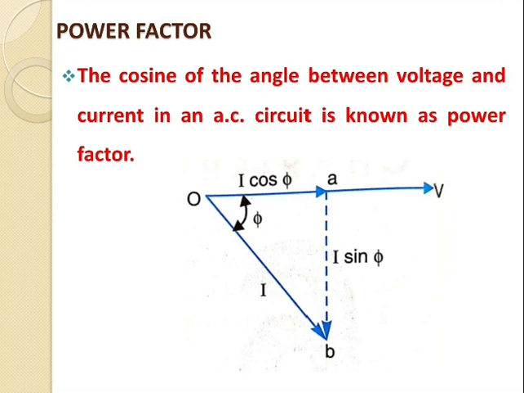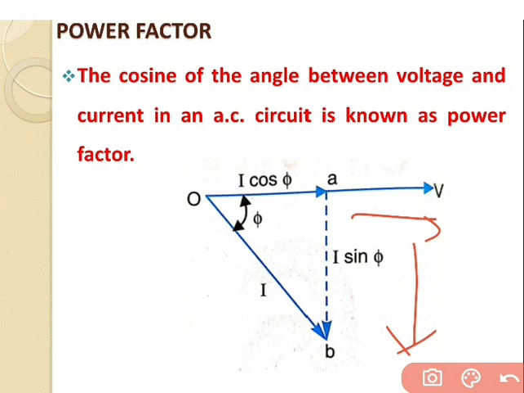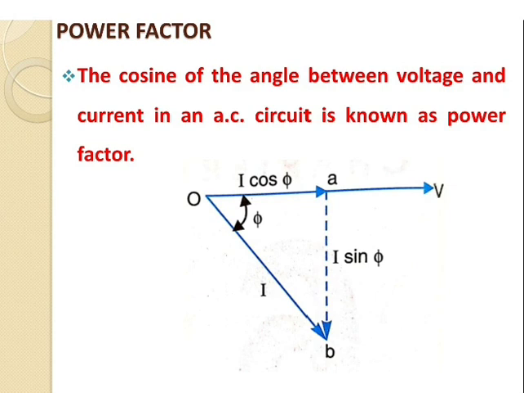The current I can be divided into two components. First one, that is I cos phi, is in phase with V, which is shown over here, whereas second one, that is I sin phi, is out of phase with V, because V has a direction in this way, whereas I sin phi is perpendicular to V, so we can say that it is out of phase with V. The component I cos phi is known as the active or wattful component, whereas component I sin phi is called the reactive or wattless component.